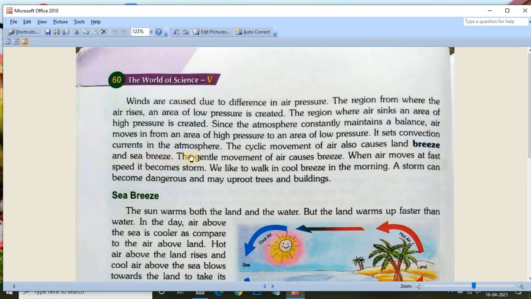The gentle movement of air causes breeze. When air moves at very fast speed, it becomes storm. We like to walk in cool breeze in the morning. A storm can become dangerous and may uproot trees and buildings.